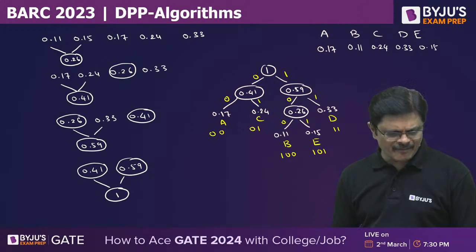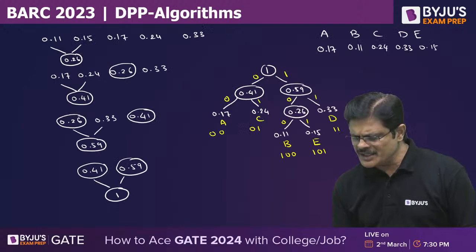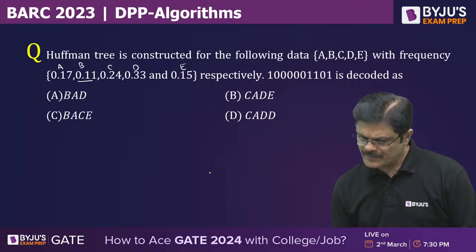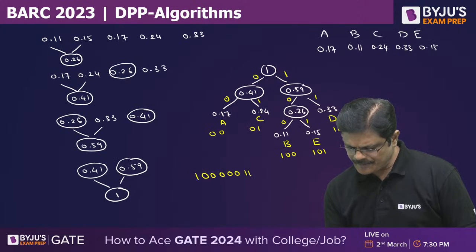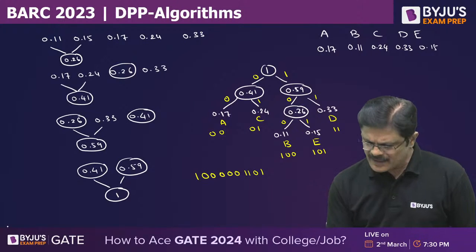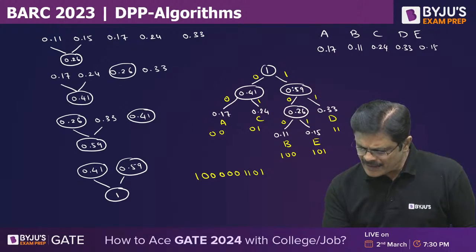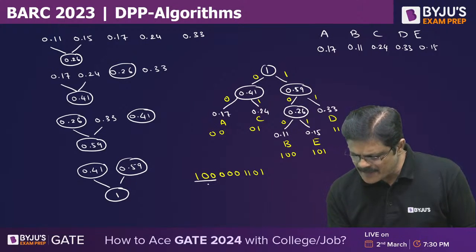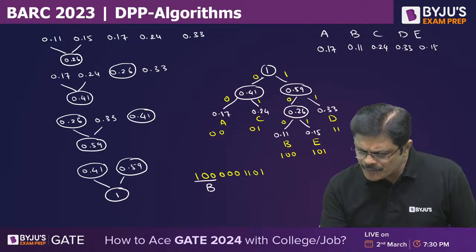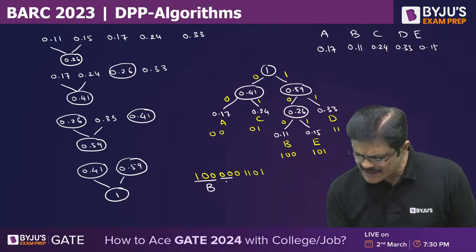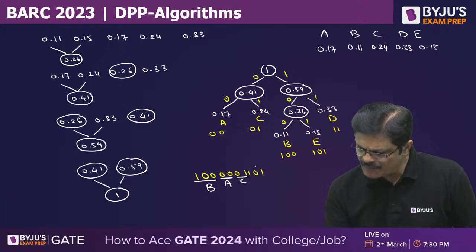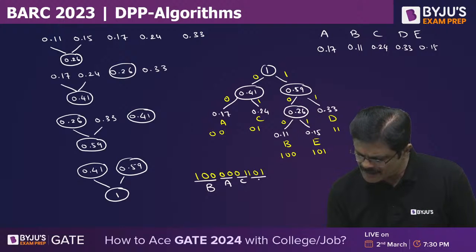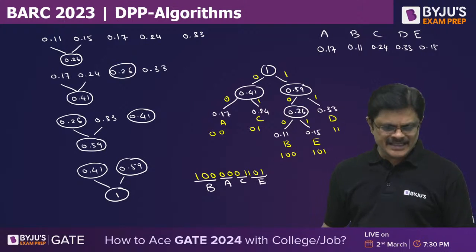Now you need to find the Huffman code for this string. What is that? 100, then 3 zeros, then 1101. So if you start here with 1, then you want 0, then 0 here, then 0 here. So 100 represents B. Now single 0 we don't have anything, but double 0 we have, that is A. Then with 0 we don't have anything, but 01 we have C. Then we have 101, which is E. So it is BACE, my dear friends.